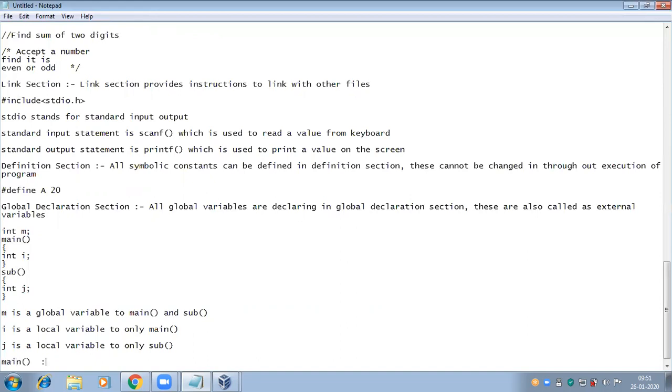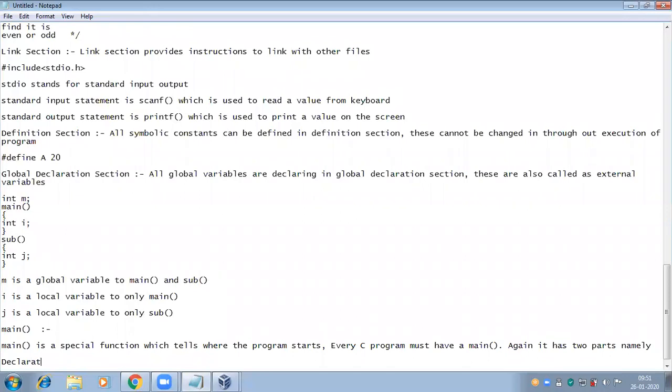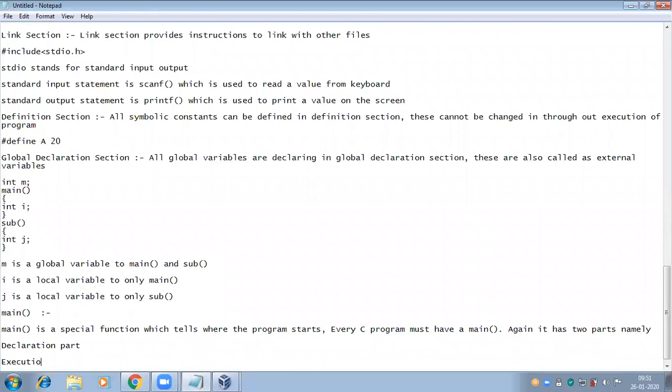Next, main. Here main is a special function. Main is a special function which tells where the program starts. Every C program must have a main function. Again, it has two parts: declaration part and execution part.